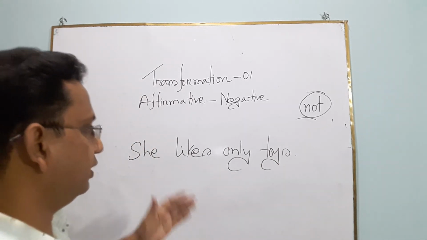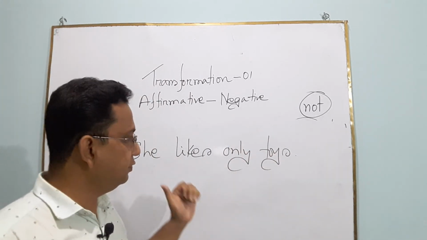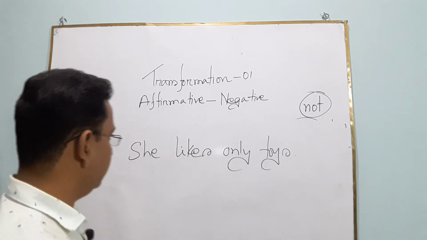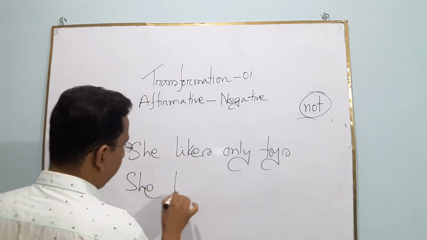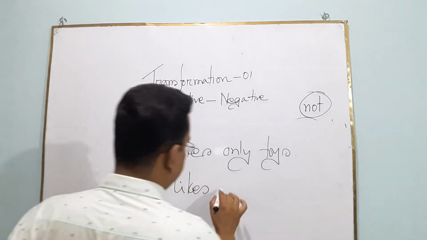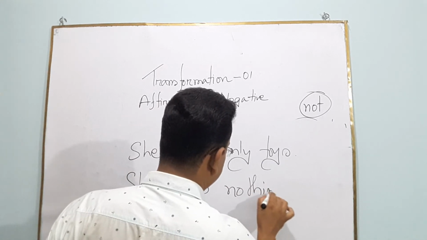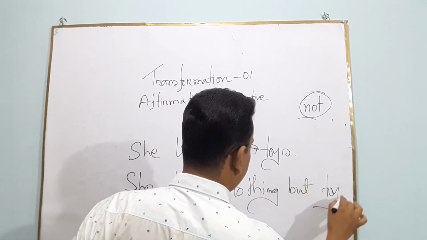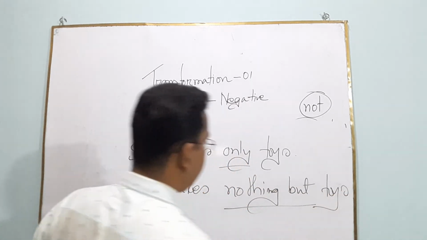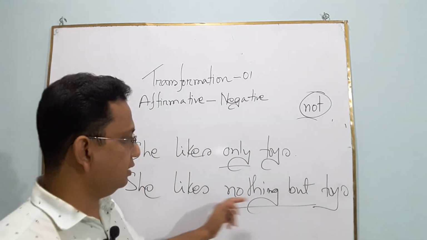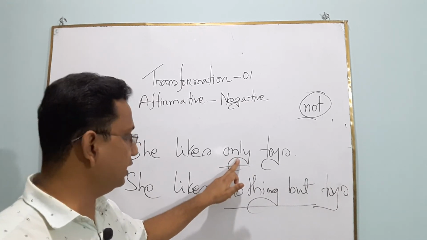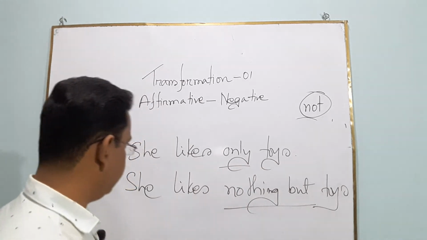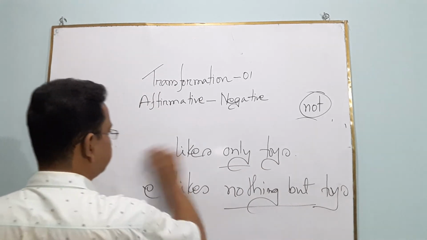She likes only toys. If you find only with any material things, then you have to use nothing but instead of only, okay? Nothing else. Simple. I have used nothing but instead of only when we find only with material things, okay? The sixth sentence is